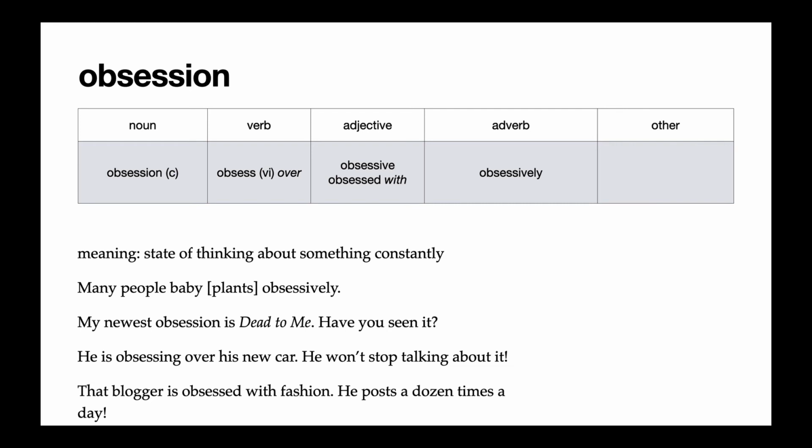So in our second example, I wrote, my newest obsession is Dead to Me. Have you seen it? Dead to Me is this Netflix show that I've been watching that's really good. But this is saying that I am thinking about this show all the time. I really like it. I'm really into it. And our third example, he is obsessing over his new car. We have obsess as a verb followed by over. That means he is always talking about his new car. He's very interested in it. And finally, in our last example, we have obsessed, the adjective, followed by with. That blogger is obsessed with fashion. He posts 12 times a day about it.